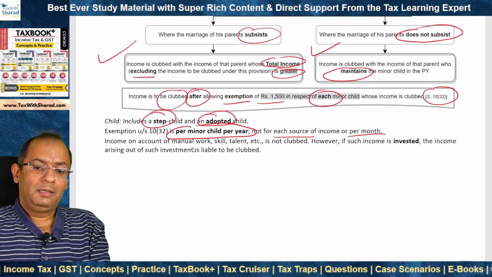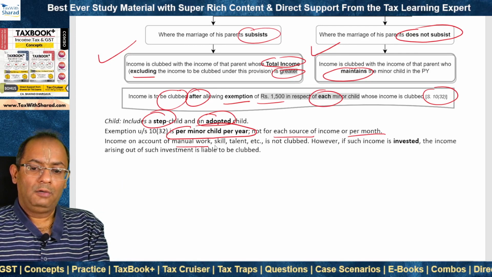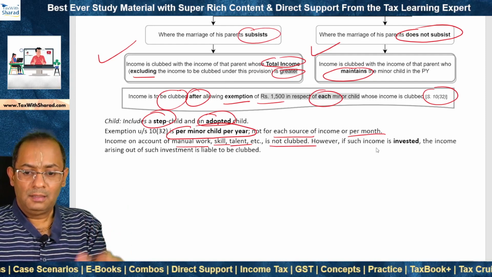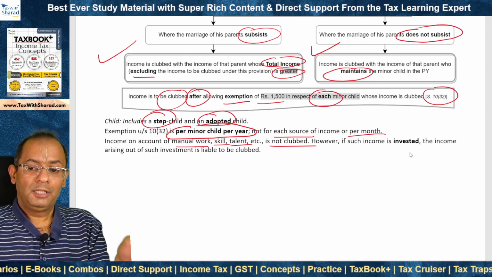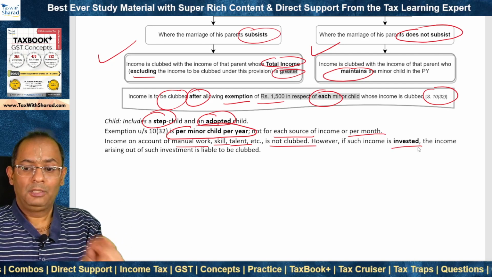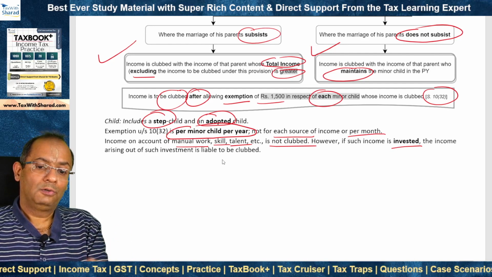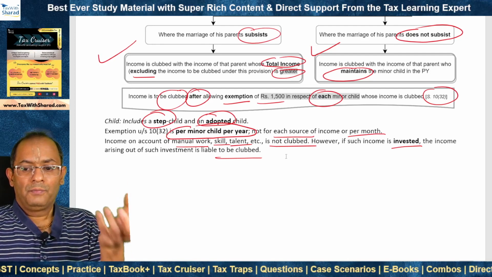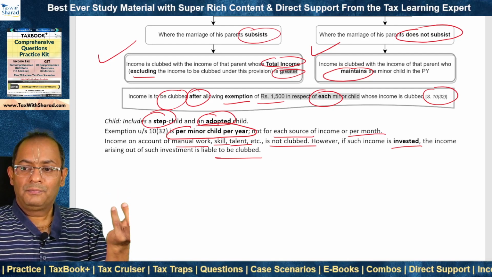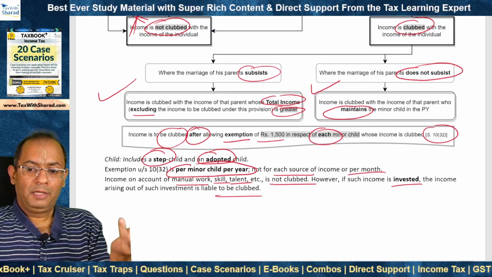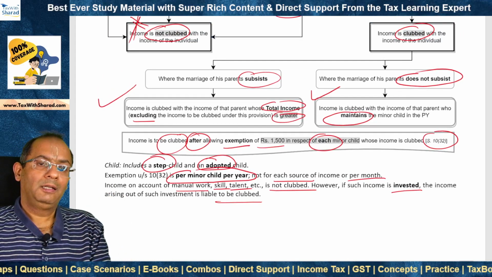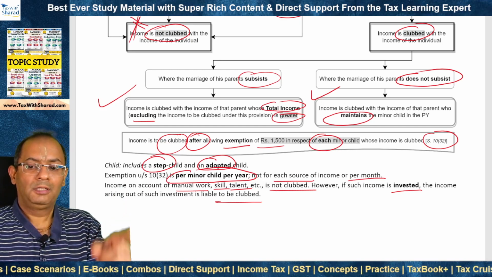So as we noted above, income on account of manual work, skill, talent, etc. is not clubbed. So when such income is earned, it is not clubbed. But if such income is invested subsequently, then income arising out of such investment is liable to be clubbed. Okay. So the child wins a prize in a talent competition. That income is not clubbed. But if that prize money is invested in a fixed deposit, then interest on that fixed deposit is liable to be clubbed.